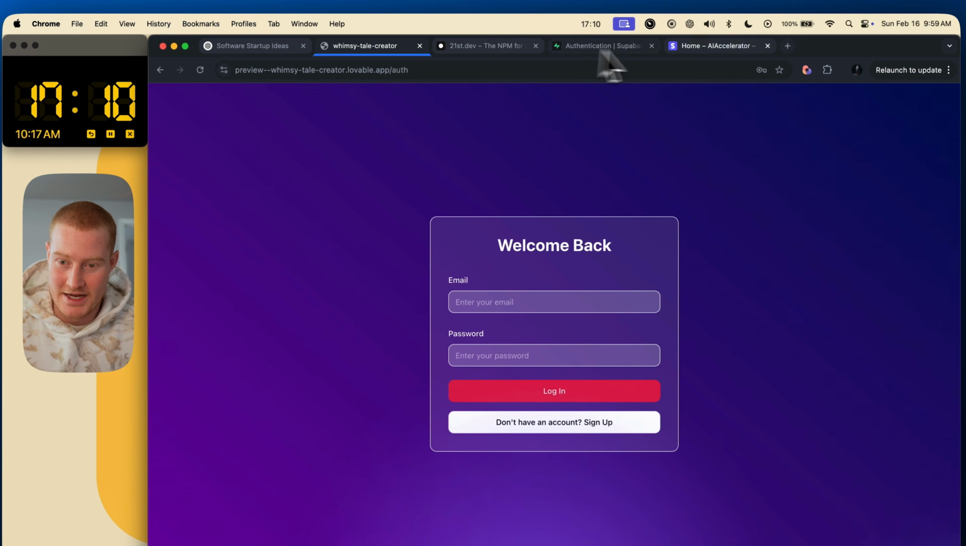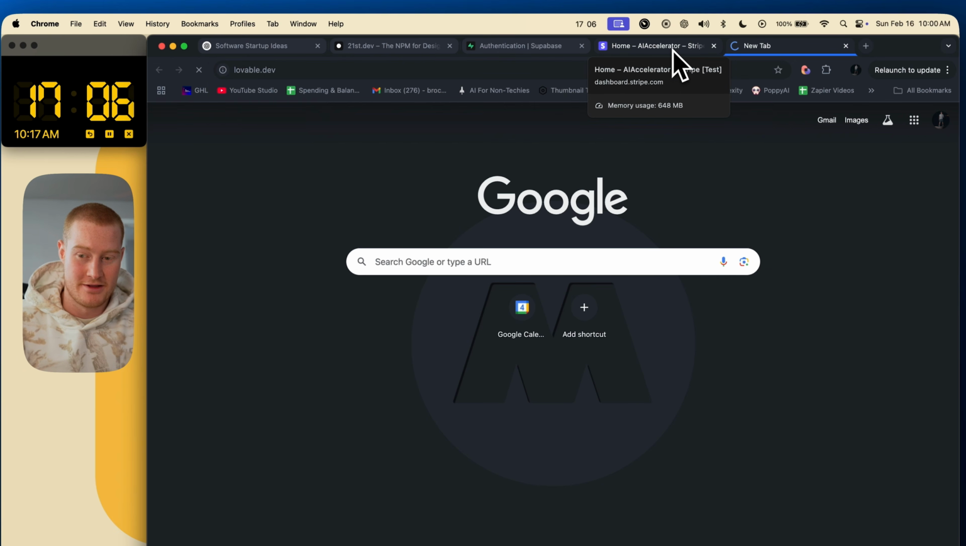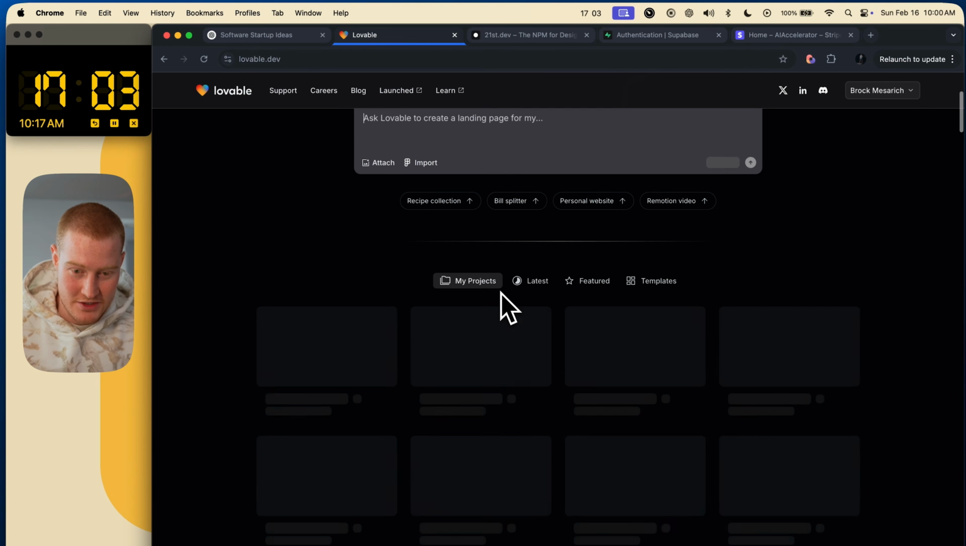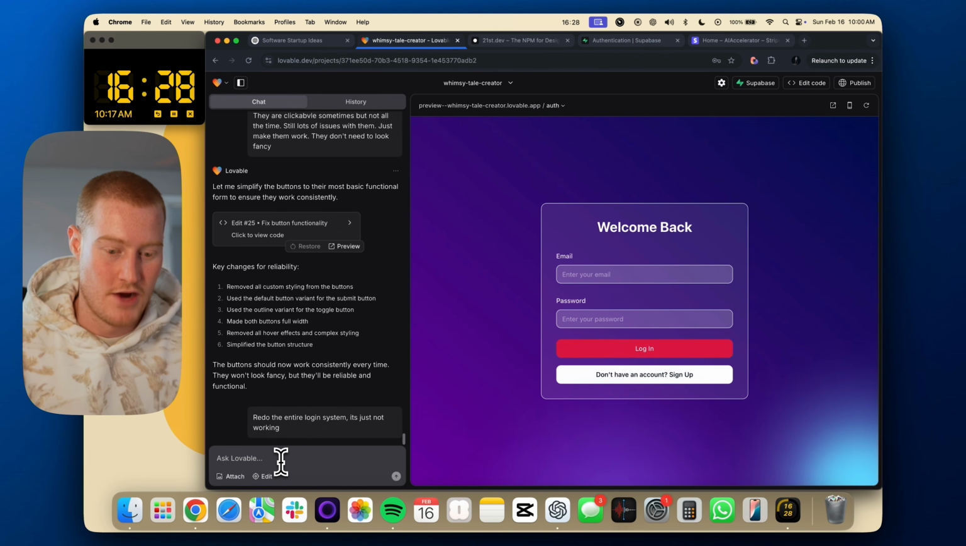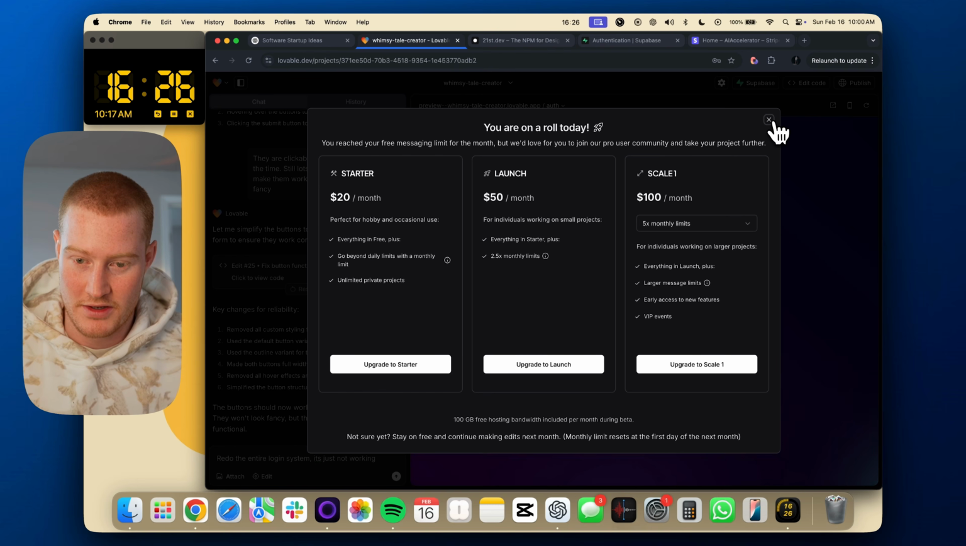I'm just gonna exit out of this. Maybe I need to go to Lovable again. I don't know. I've never had this error. This is very unfortunate. It's happening when I only have an hour to build this. Redo the entire login system. It's just not working.